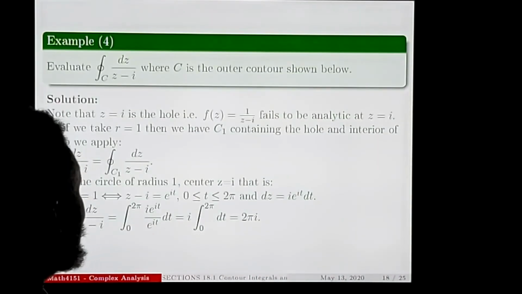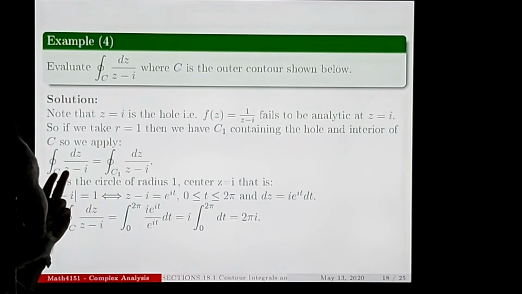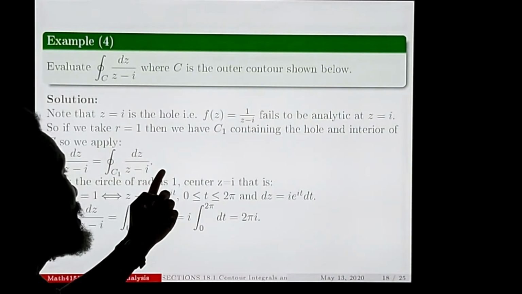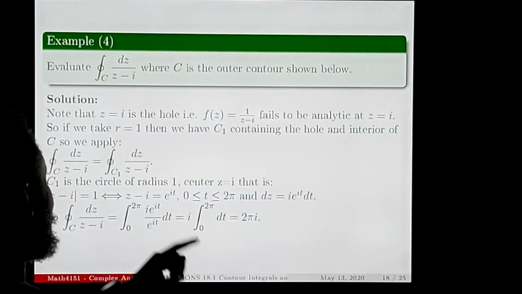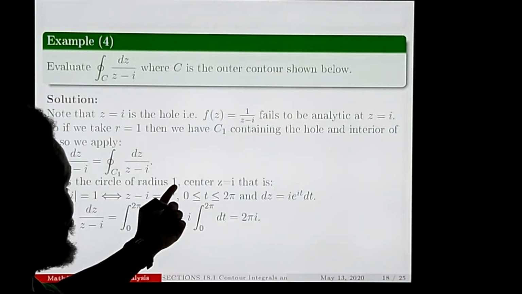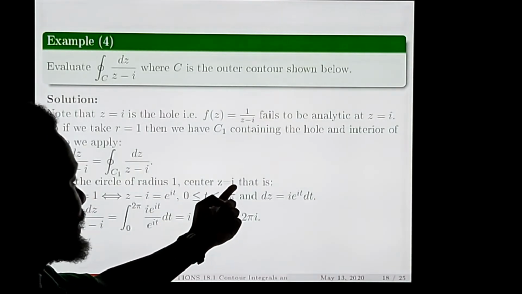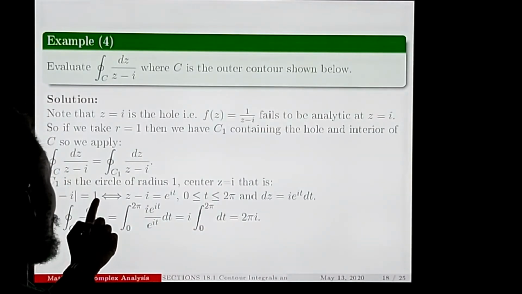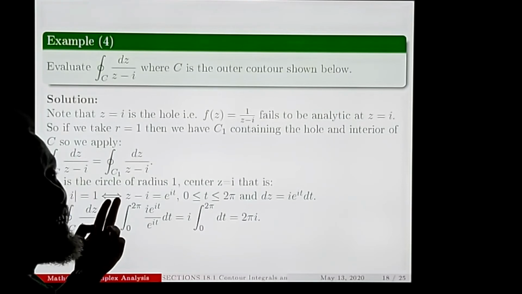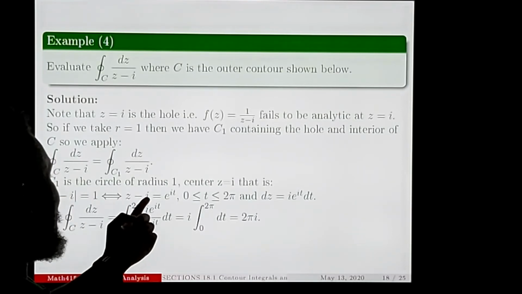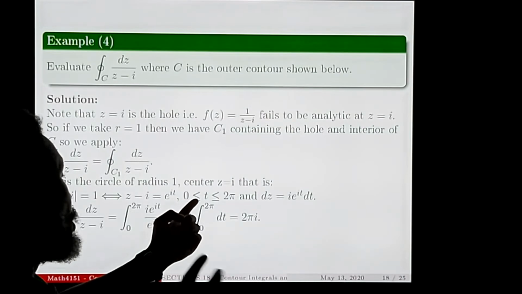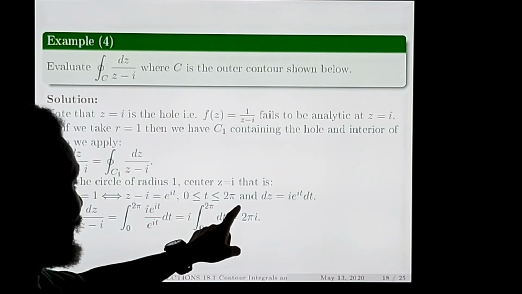So that's what we do here. We apply that the integral over C is the same as the integral over C1. So we need to see what is our C1. C1 is a circle of radius 1. The center is i. That is, modulus of z minus i equals 1. Now, this you can write in parametric form as z minus i equals e to the i t. Remember, the radius is 1. And so t lies between 0 and 2 pi.